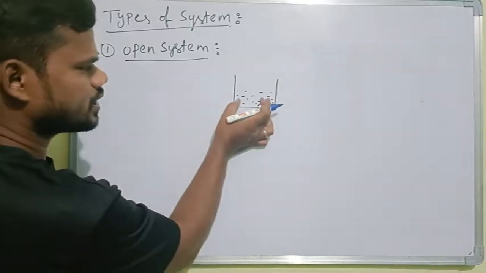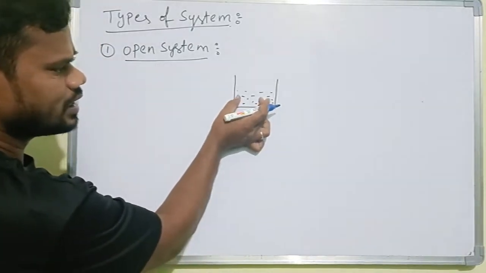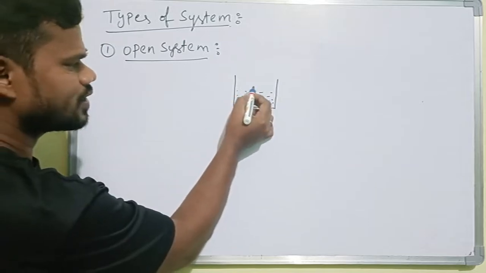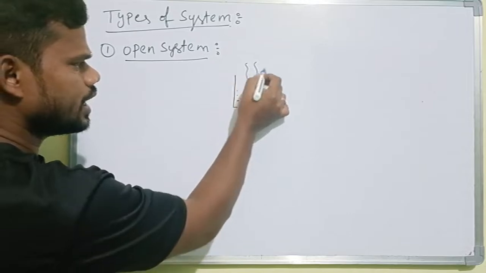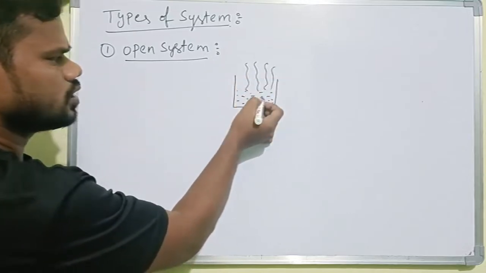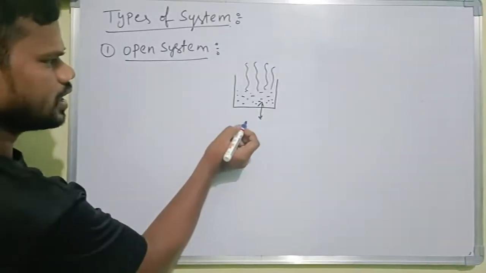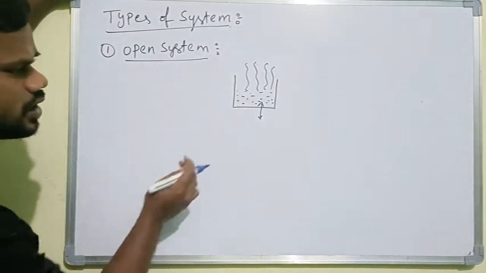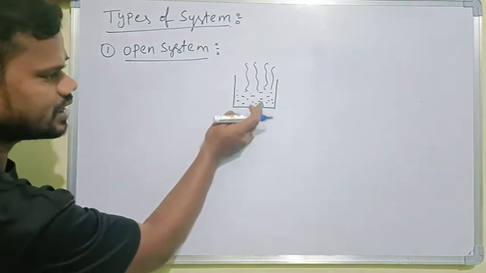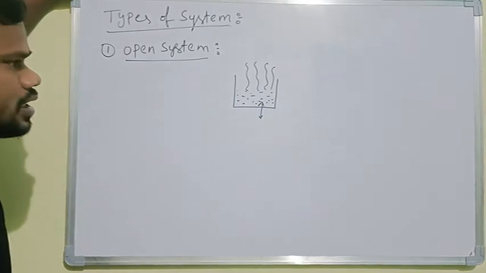Let us say for example, this is water. If you are giving heat energy, the water molecules can heat up. After heating, what happened? This matter can be exchanged from the system to the surroundings, right? In this system, what we observe is that energy is exchanging, and in the same way matter is also exchanging here, right?